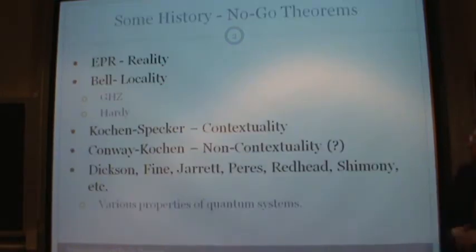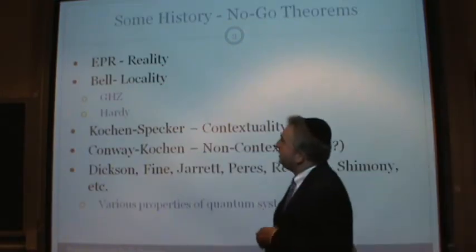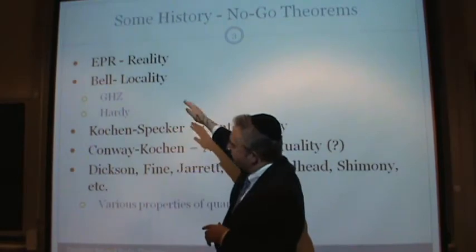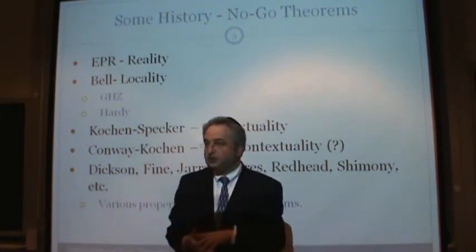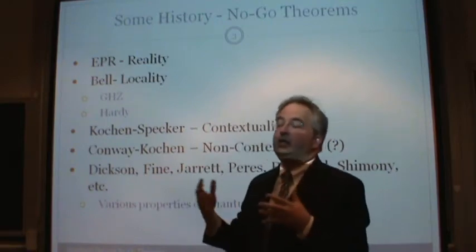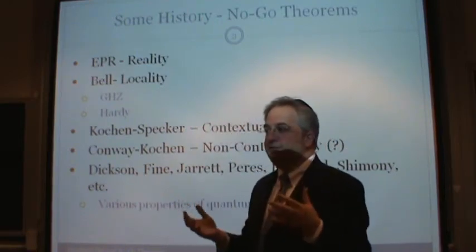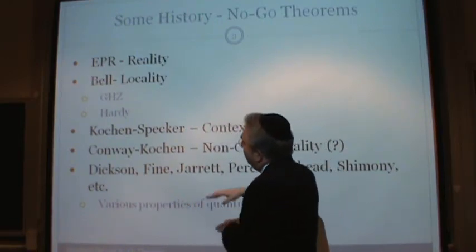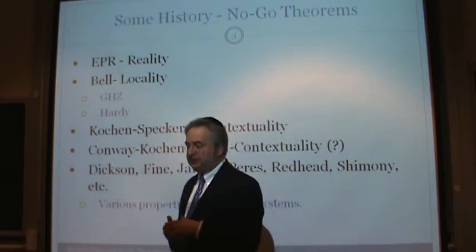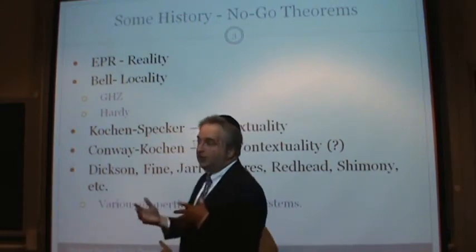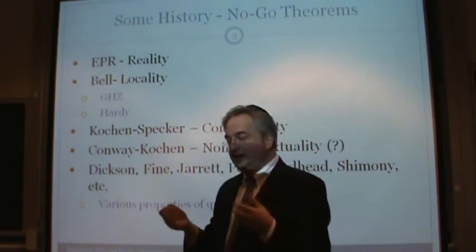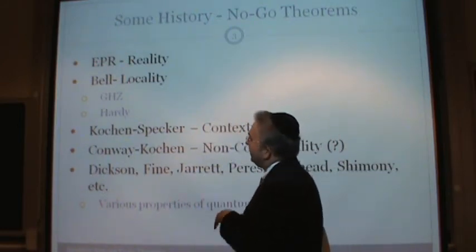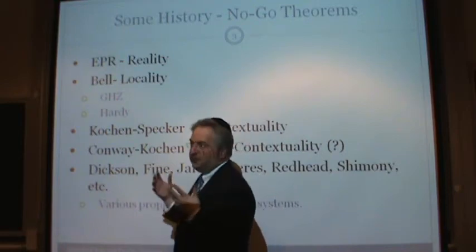Okay. So, some history. These are just a list of some of the no-go theorems, and they started in 1935. Einstein, Podolsky, Rosen was the first one to say, look, something's weird about quantum mechanics. We've got to figure out what it is. Basically their paper was a way of showing that quantum mechanics is not realistic in a technical sense of what it means. And so there's something wrong.